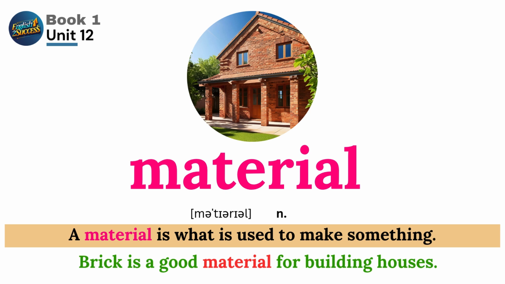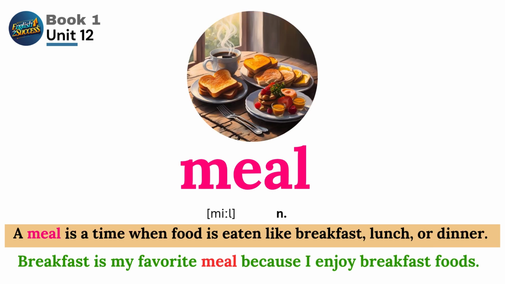Material. A material is what is used to make something. Brick is a good material for building houses. Meal. A meal is a time when food is eaten like breakfast, lunch, or dinner. Breakfast is my favorite meal because I enjoy breakfast foods.